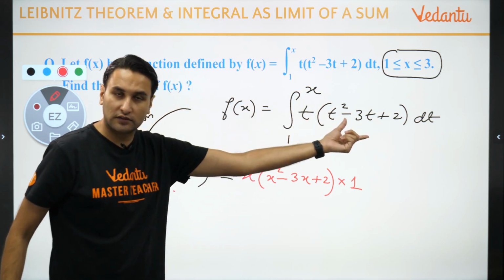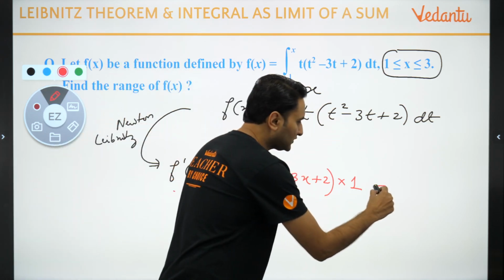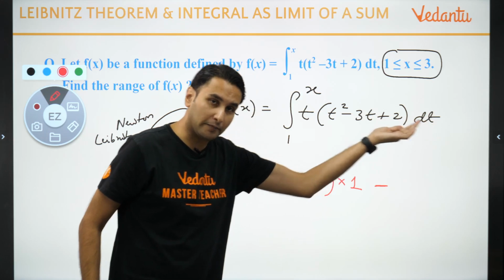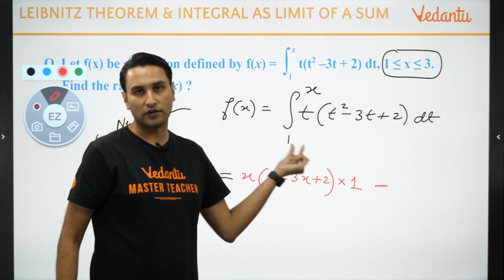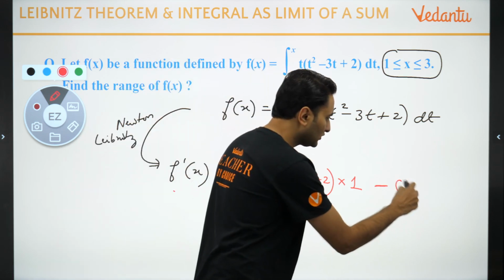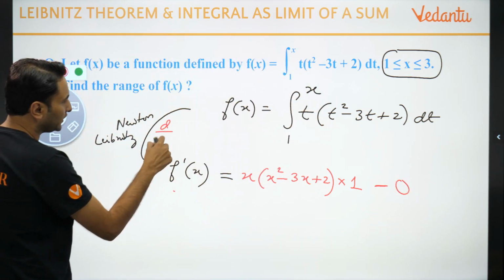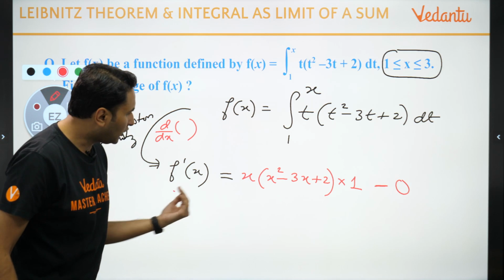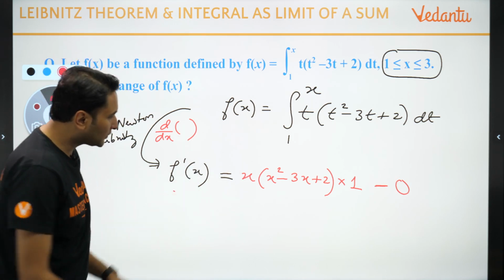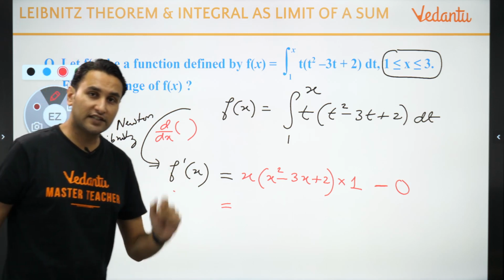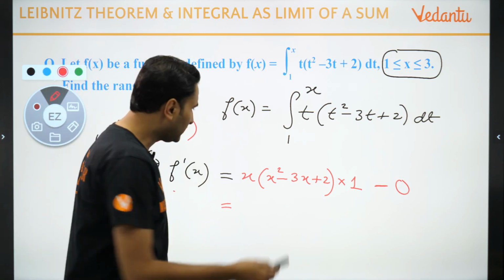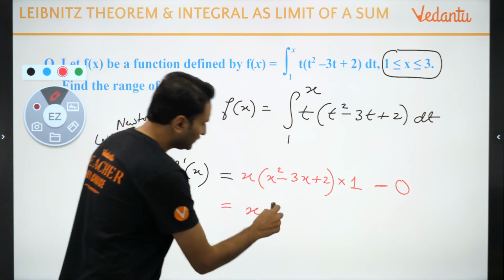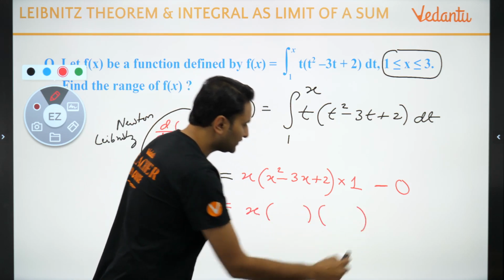Do I have to do the same thing for the lower limit? No, because आप क्या करोगे? You will first put 1 in the place of t multiplied by differentiation of 1, but 1 is a constant, तो उसका differentiation तो वैसे भी 0 हो जाएगा. So this is what you get by doing the differentiation with respect to x. I am differentiating with respect to x. Got it? Now मेरे पास f dash x आ गया. Now how do you do it बच्चों? हम f dash x का साइन चेक करते हैं. wavy curve, remember? Can you do it like this? X, can I factorize it? क्या हो जाएगा? X into, what are the factors here?